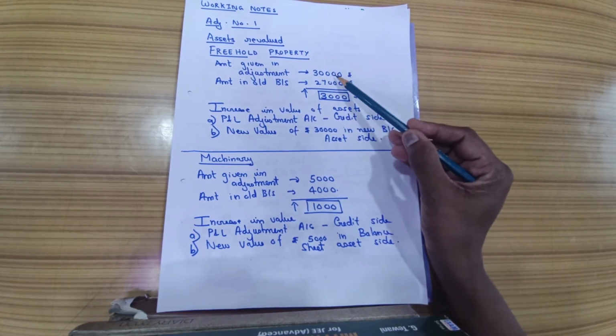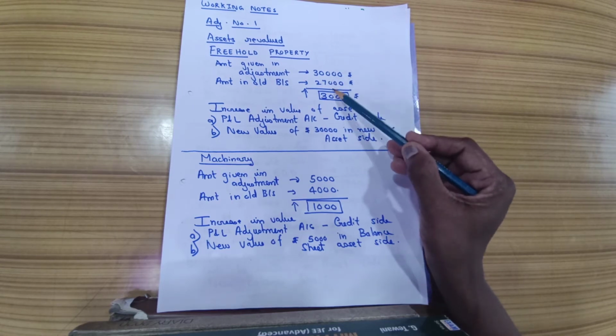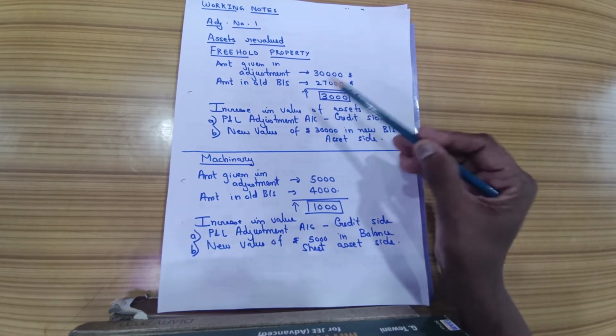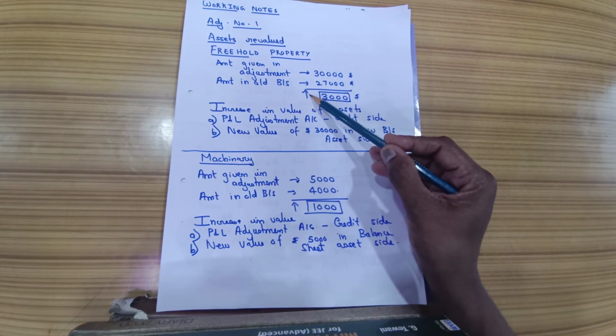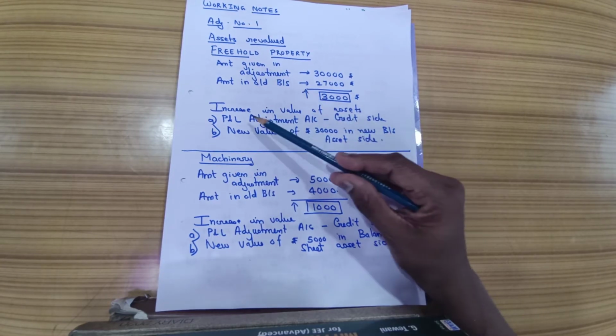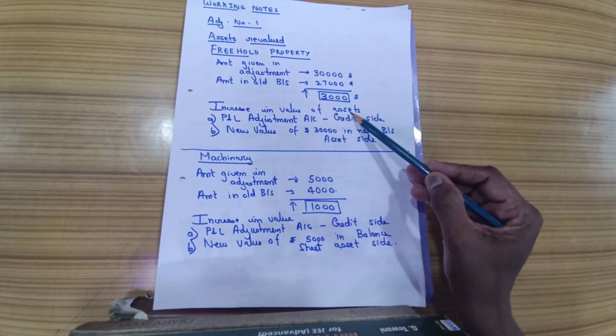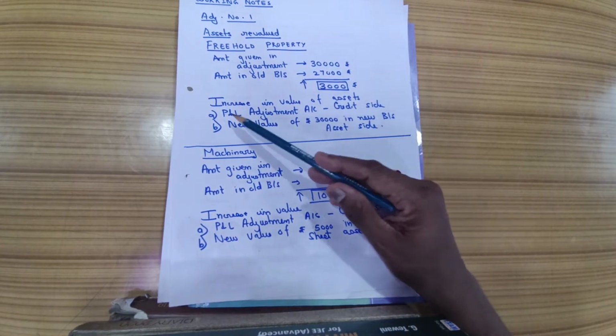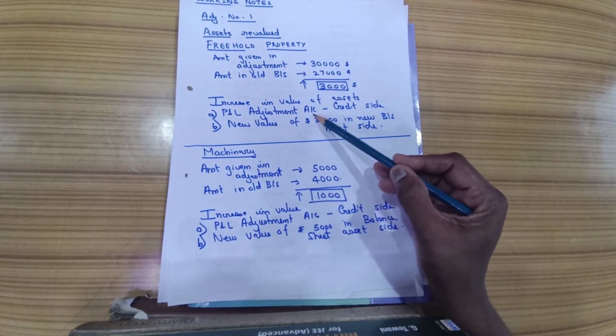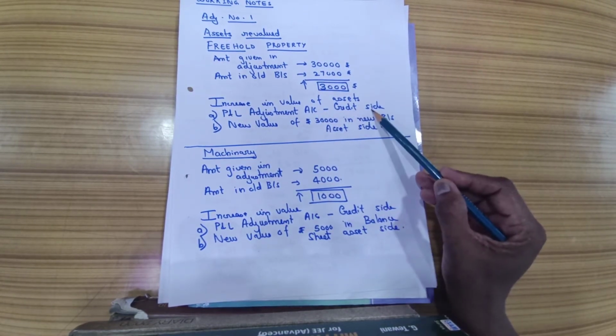Since the amount given in the adjustment is greater than the amount given in the balance sheet, that means there is an increase in the value of an asset. Increase in the value of an asset goes to the profit and loss adjustment account credit side. Why credit side? Because it is a profit for the firm. When there is an increase in the asset, that means there is a profit for the firm.